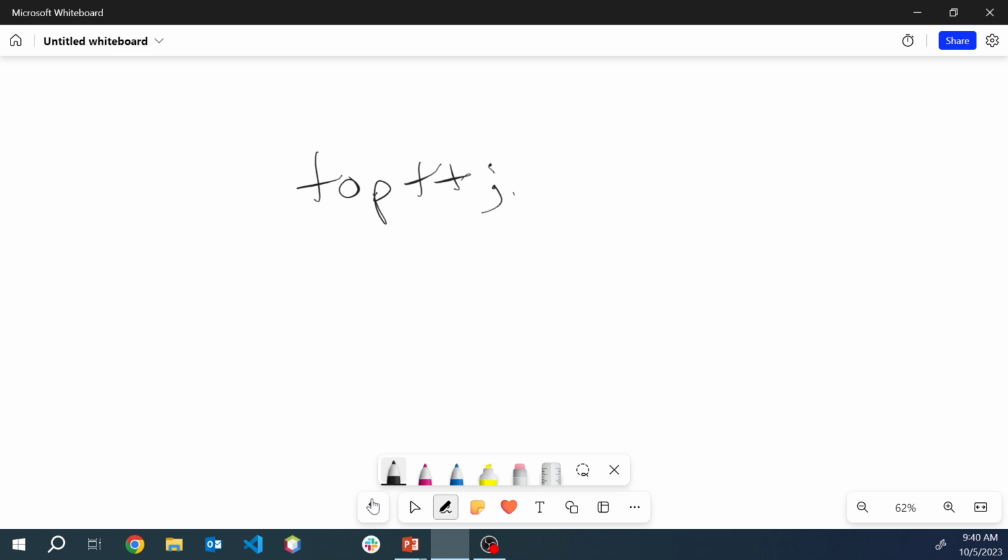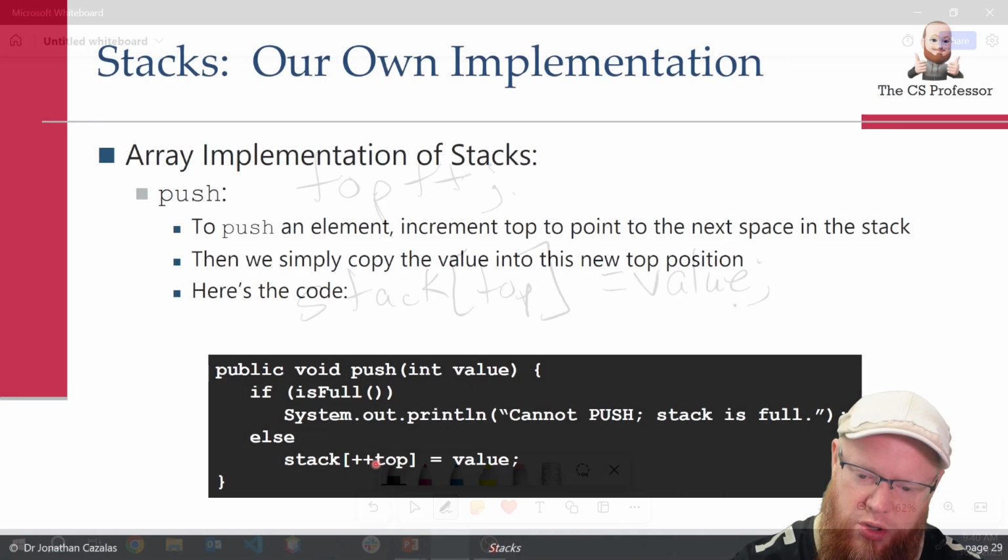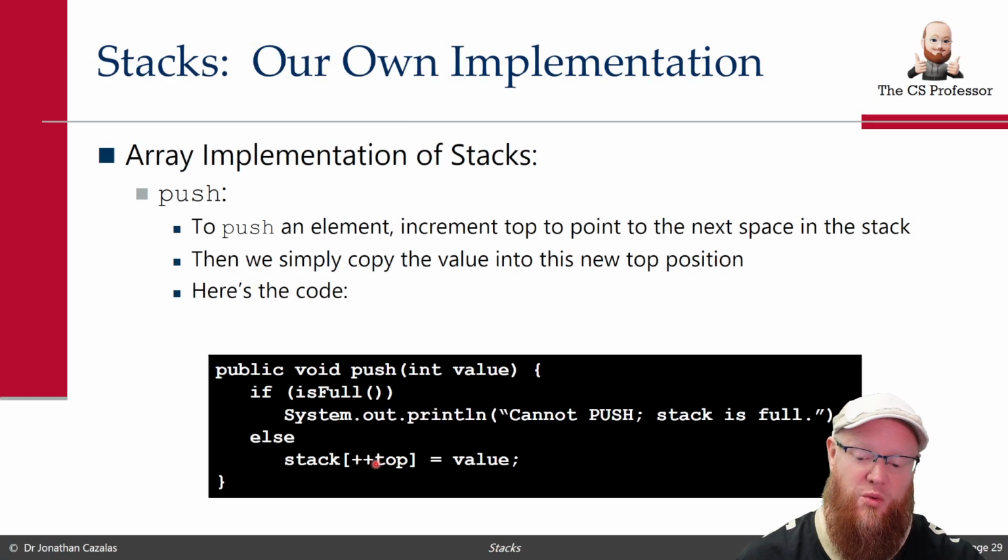Thereby, I've now updated the value of top. If top was previously 4, now we've made top 5 the next position, and then we could simply take the value and save it at the new top that we just updated. That would work just fine. Or you can see here, we really just did that in one step.